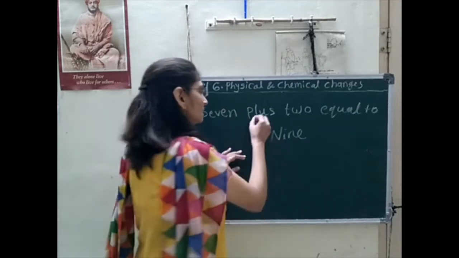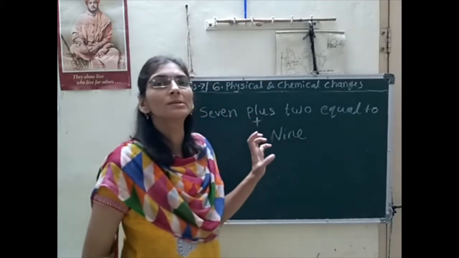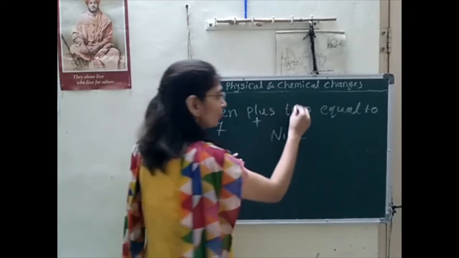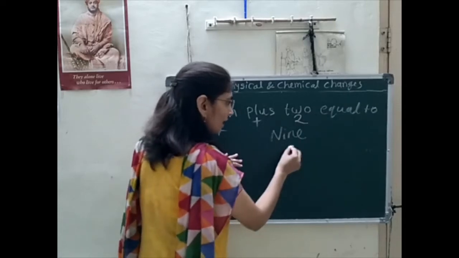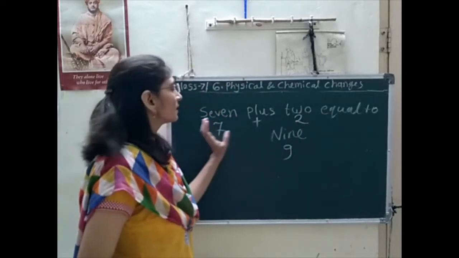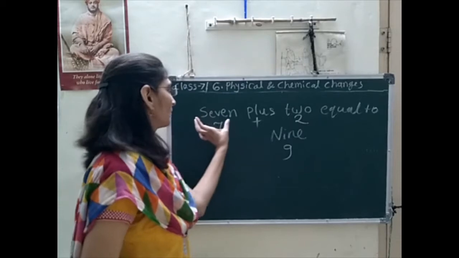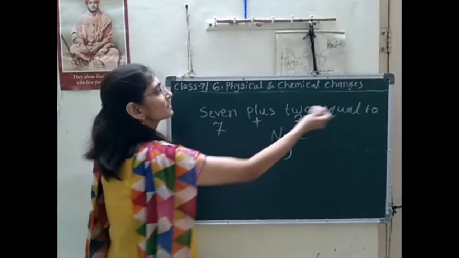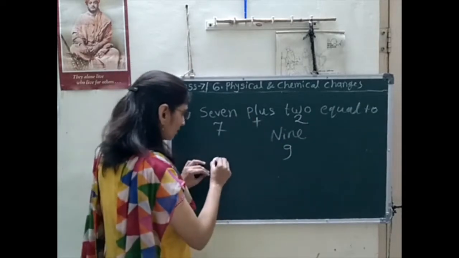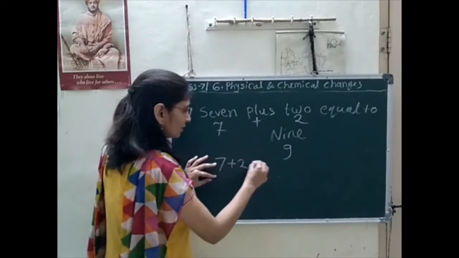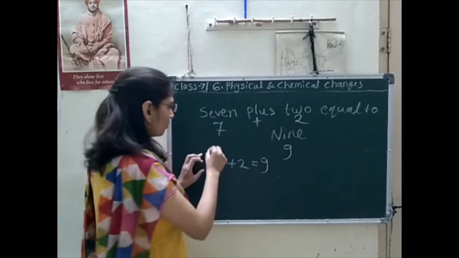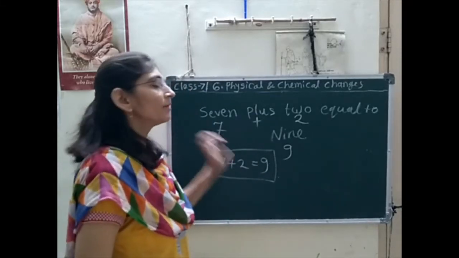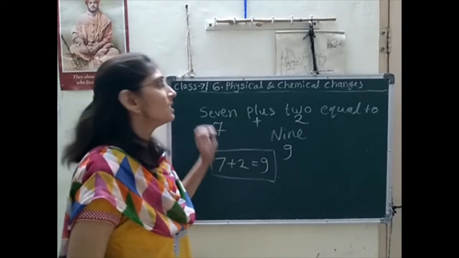For plus, this sign we use, and for the number 7 we use this symbol. For 2 we use 2. Again for 9 we use 9. So these are the symbols for those words. For those words we use symbols for our convenience. So this lengthy equation will become very short: 7 plus 2 is equal to 9. Yes, how short is that equation as compared to this? Very short, and it's very convenient also.